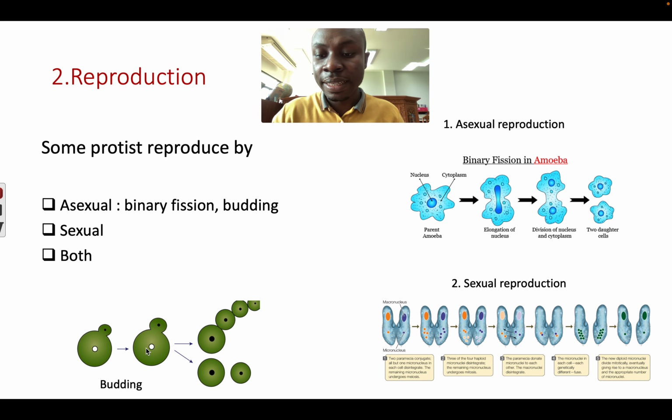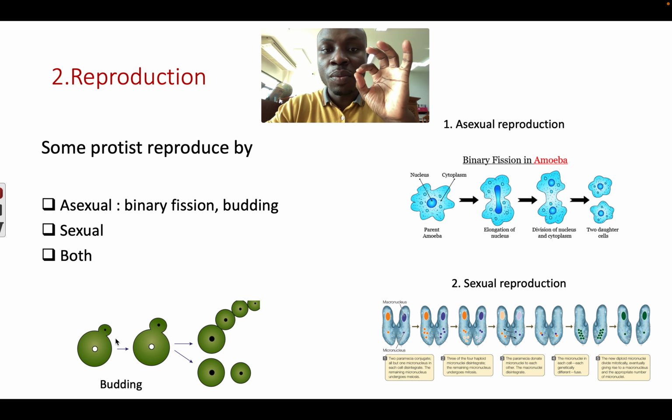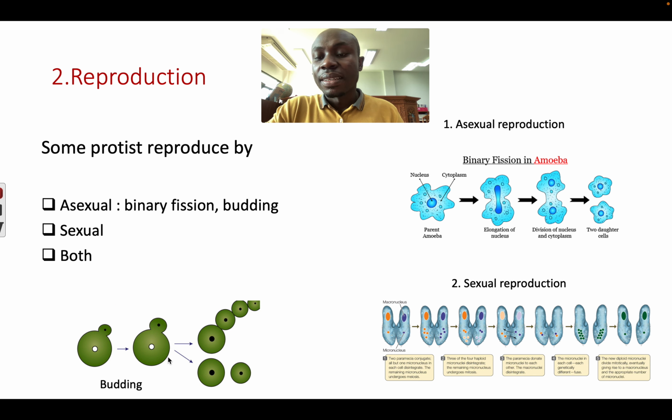An example of budding is the picture on the bottom left, the green things. The organism will grow and a small part will break off and form a new organism. We call this budding. Some of them can reproduce by sexual reproduction.